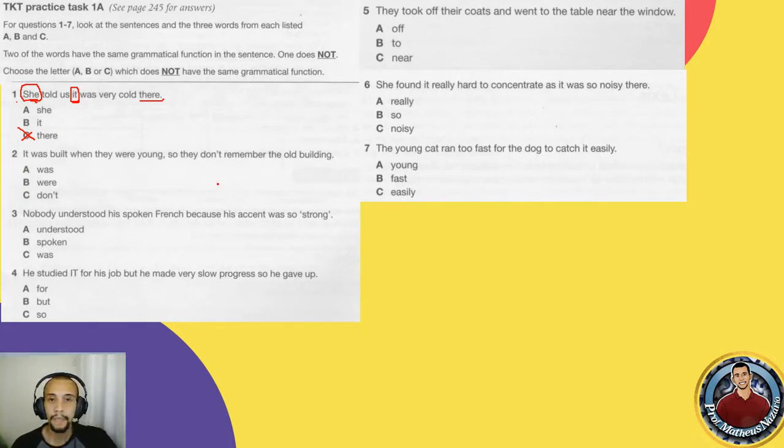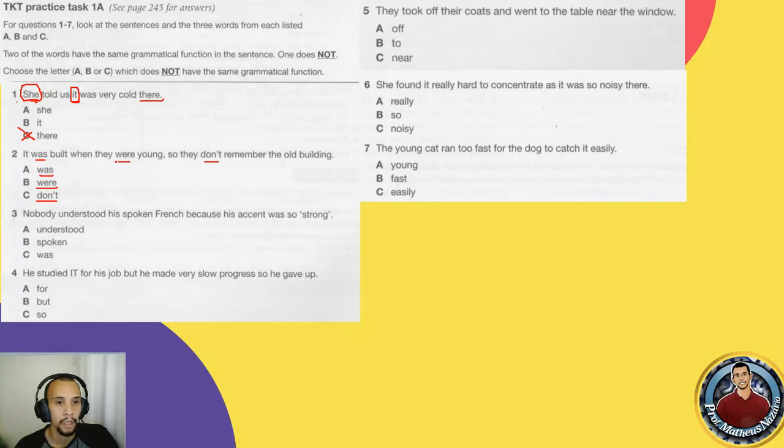Good. Let's take a look at number 2. It was built when they were young, so they don't remember the old building. So here we have was, were, and don't. Okay, so it was built. In this case, it's a verb, like all of them are verbs. And bear in mind that here, it was built, was is an auxiliary verb that is forming a passive voice. When they were young.